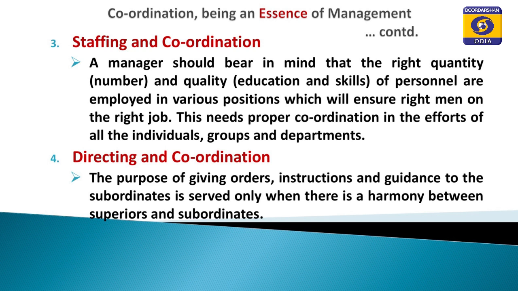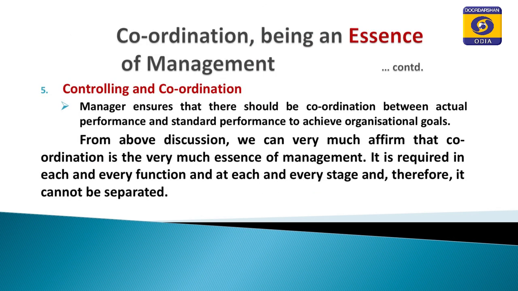Directing and coordination. The purpose of giving orders, instructions and guidance to subordinates is served only when there is a harmonious relationship between superiors and subordinates. Otherwise, we cannot achieve the objective. Controlling and coordination. In the phase of controlling, the manager ensures that there is proper coordination between actual performance and standard performance to achieve the organizational goals.